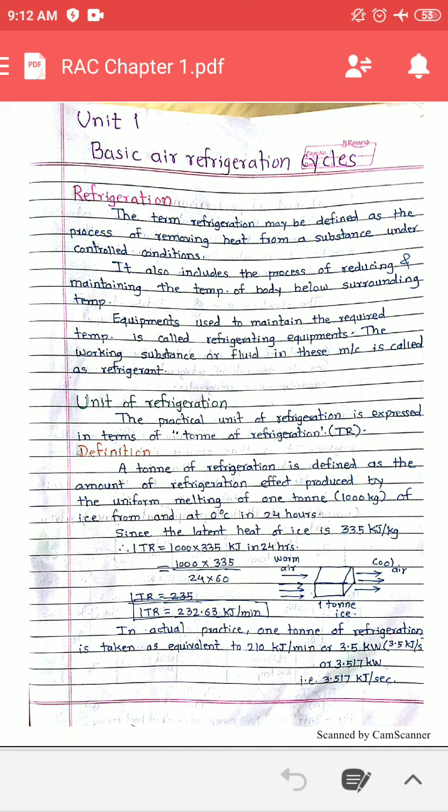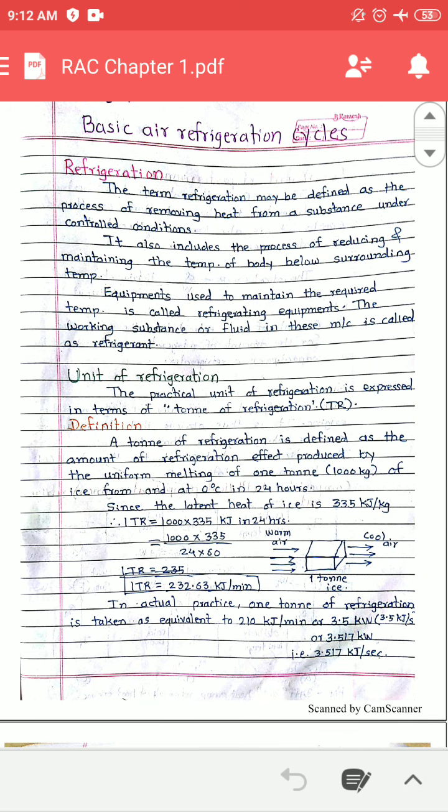The practical unit of refrigeration is tons of refrigeration. The unit is TR, where TR stands for tons of refrigeration. Here no Pascal is there, no bar is there. Here tons of refrigeration is used. So what is this TR?